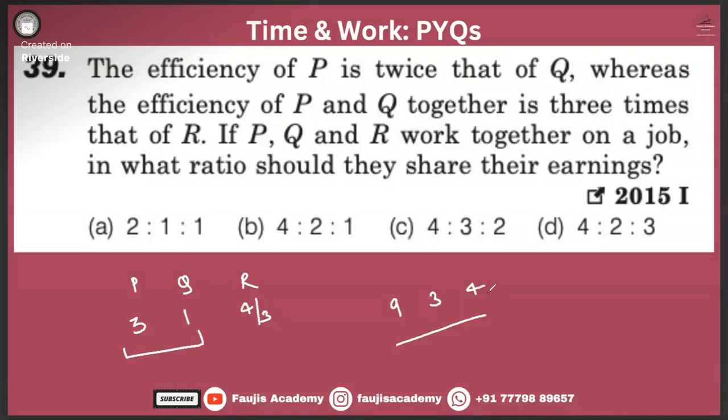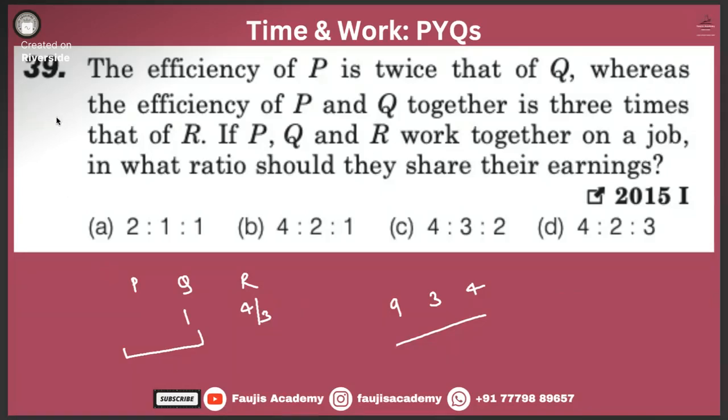The efficiency of P and Q taken together is 3 times that of R. Sir, the efficiency of P is twice that of Q. Okay, twice. One minute.